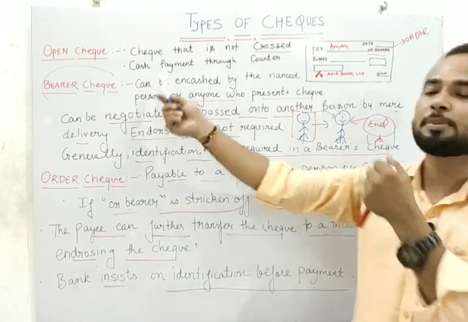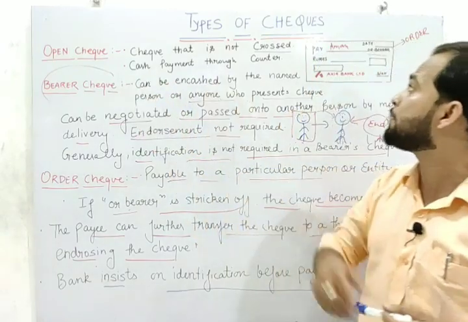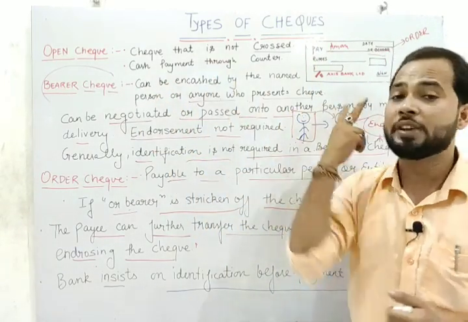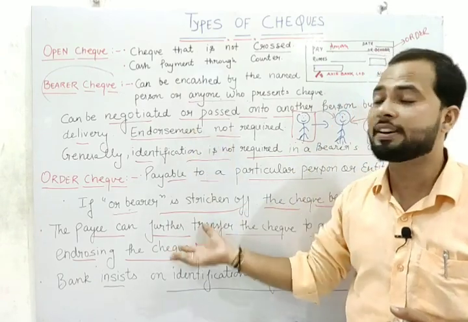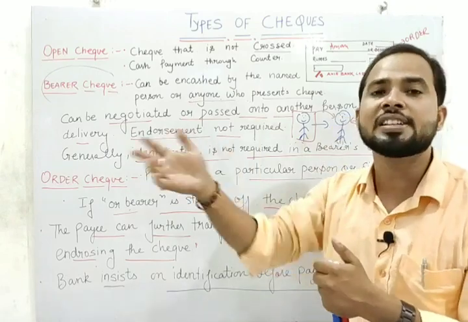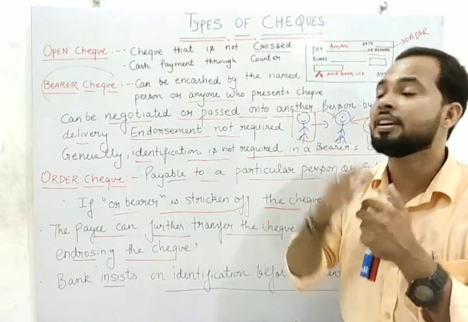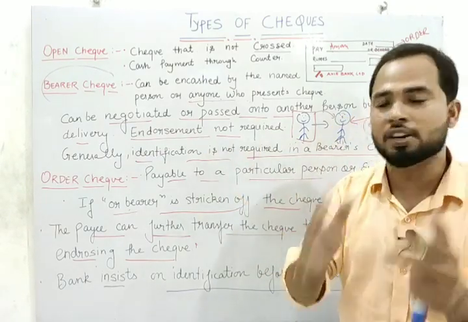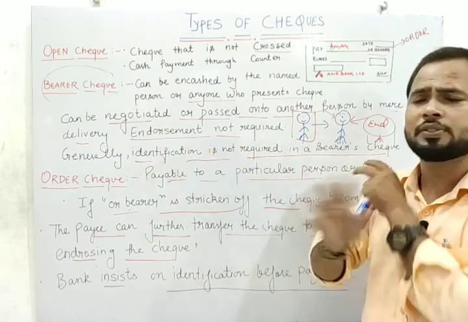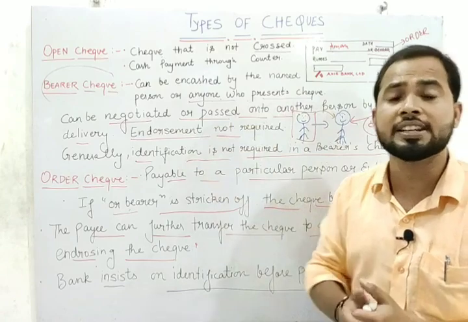So students, just now we have discussed the open check. What is the meaning of an open check? Such a check having no two parallel lines. It is encashed through the counter. We have two types of open check, bearer and order check. In case of bearer, we use the suffix bearer. It can be easily transferred from one person to another by mere delivery. Endorsement is not required. Generally identification is not required in case of a bearer check.